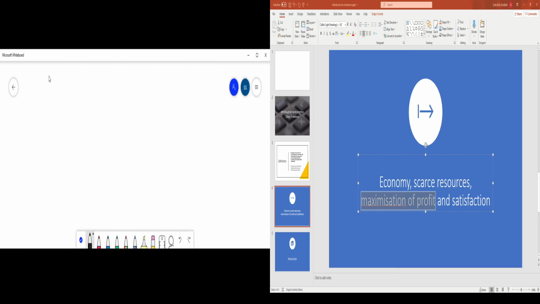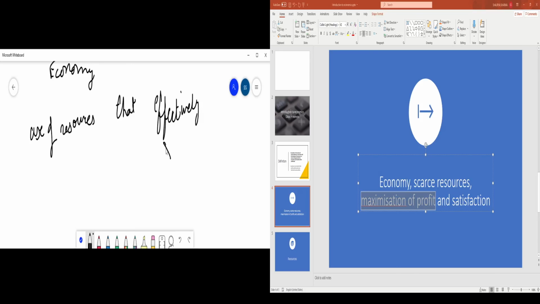So what do we do in an economy? What the government aims to do in an economy is use resources in such a way that you are effectively and efficiently utilizing the resources.